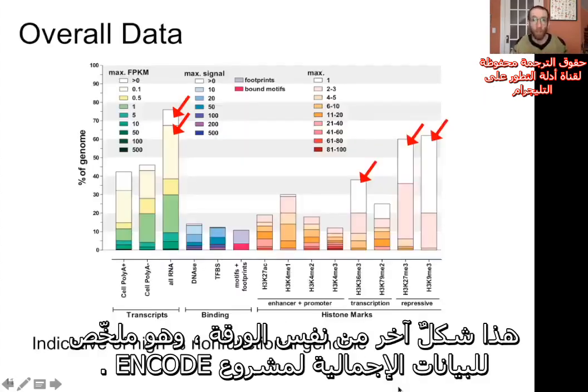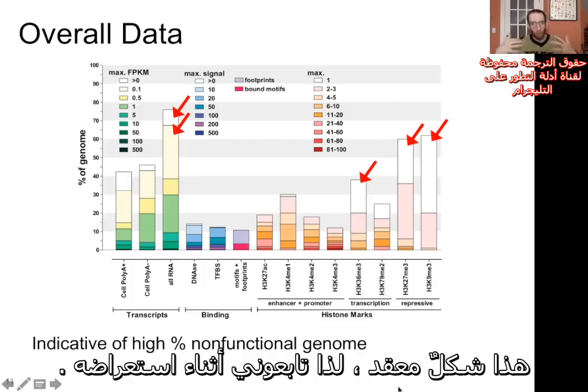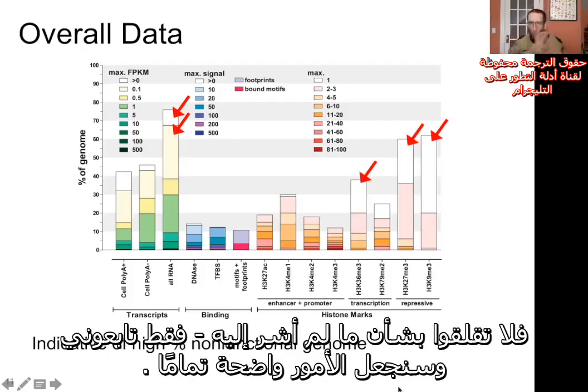This is another figure from the same paper, and it is a summary of the overall ENCODE data. So let's look at what we have here. Now, this is a complex figure, so follow me as we go through it. I'm going to work through it little bit by little bit, but there's a lot going on here, so don't worry about what I don't mention. Just follow me, and we'll make it nice and clear.